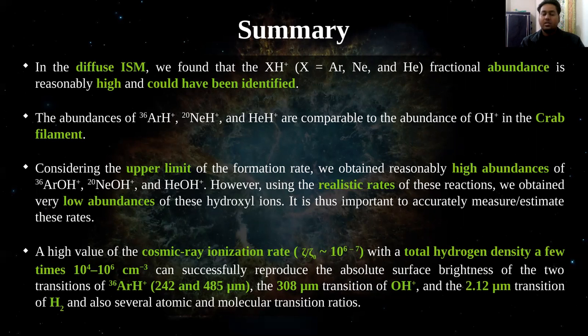The strongest transition of OH+, which is 308 micrometer, and the H2 emission at 2.12 micrometer are reproduced well, and also several atomic and molecular transition ratios could be reproduced.